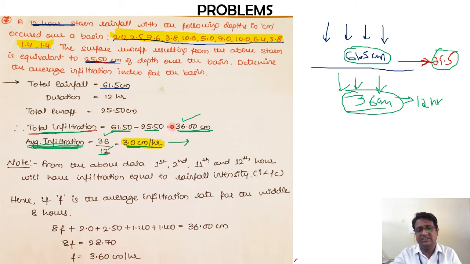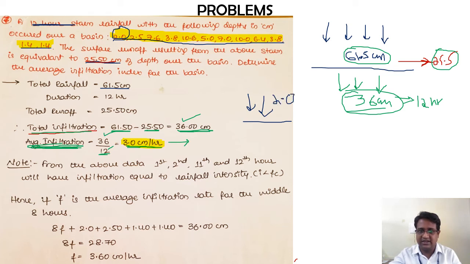What does this mean? Since the average infiltration is 3 centimeters per hour, if the intensity of rainfall is less than 3 centimeters per hour, then this indicates that there is no runoff. Please try to visualize what I am saying. Once again, I request you to visualize. For example, let me take one or two sections over here. For the first case, this is land. For the first hour, the amount of rainfall occurring is 2 centimeters per hour.